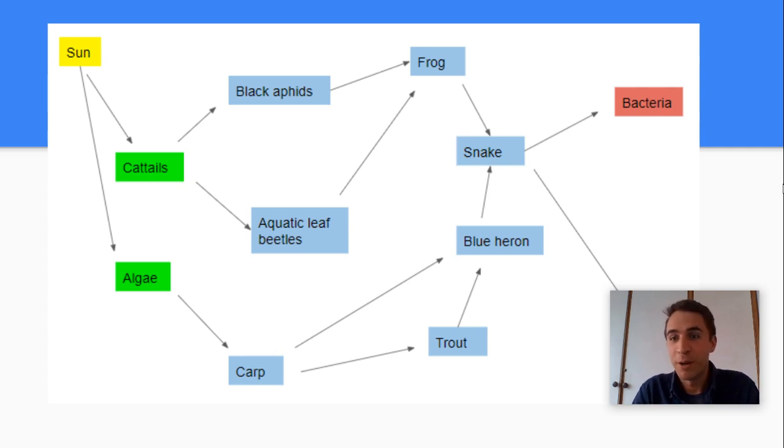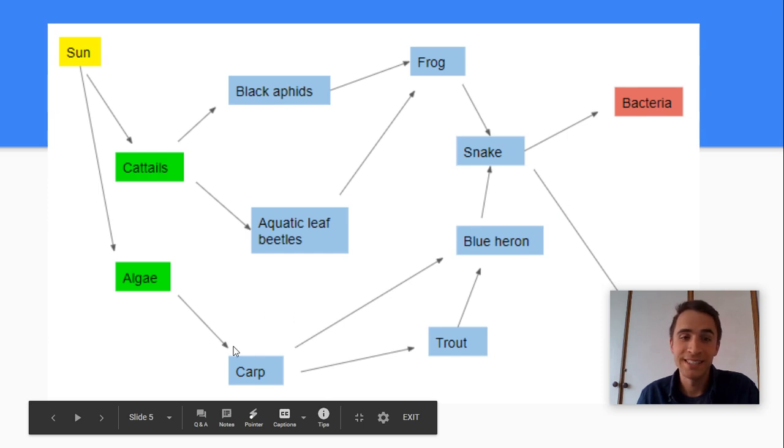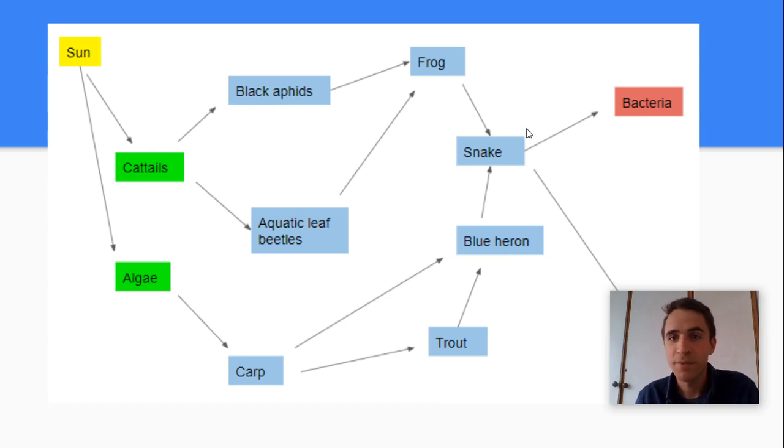In this example on your food web, guys, you're going to see a lot of predatory relationships, right? The frog and the black aphid are related with a predatory relationship. The frog does eat the black aphids, right? The frog also eats the aquatic leaf beetles, so these guys have a predatory relationship. The snake and the frog have a predatory relationship. The snake eats the frog. The blue heron and the carp have a predatory relationship because the blue heron eats the carp, right? The snake and the blue heron have a predatory relationship because the snake eats the blue heron, right? Whatever does the eating is called the predator. Whatever gets eaten is called the prey. So one of those examples we just talked about, just stick it in the part of the table that says example.